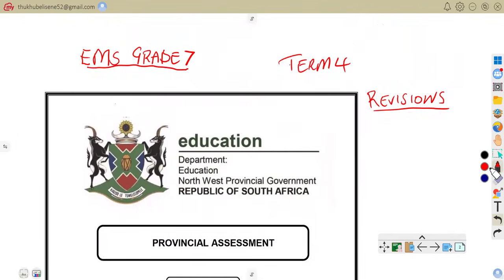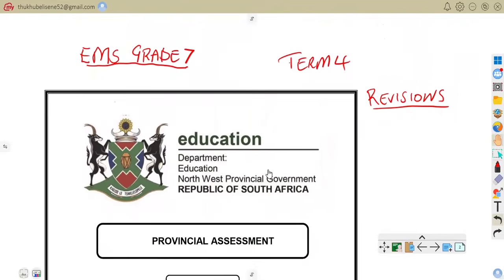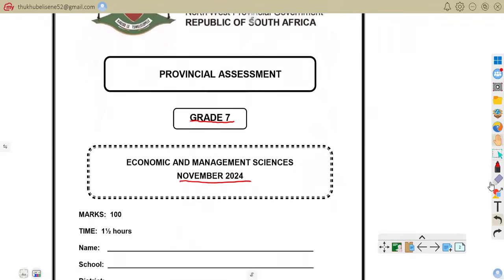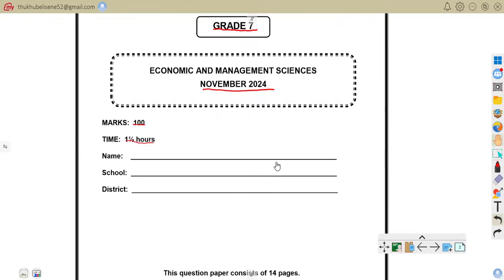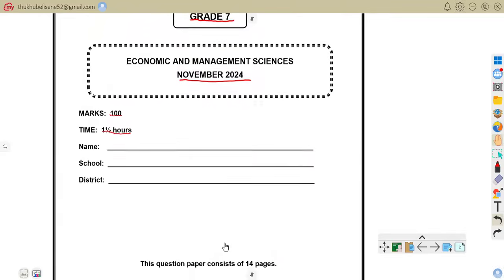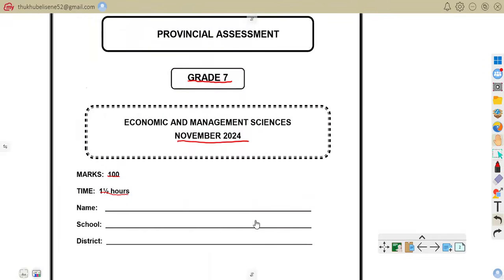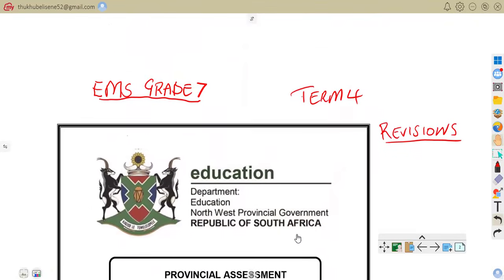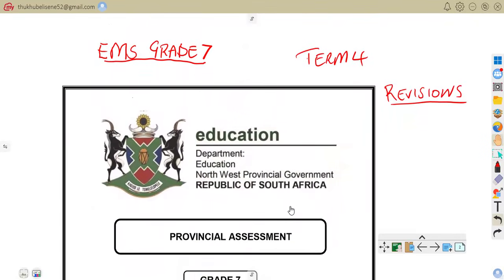Without wasting time, as you can see, this is Economic and Management Sciences, and the total marks is 100. You are to take 1.5 hours to write this paper. This question paper consists of 14 pages.